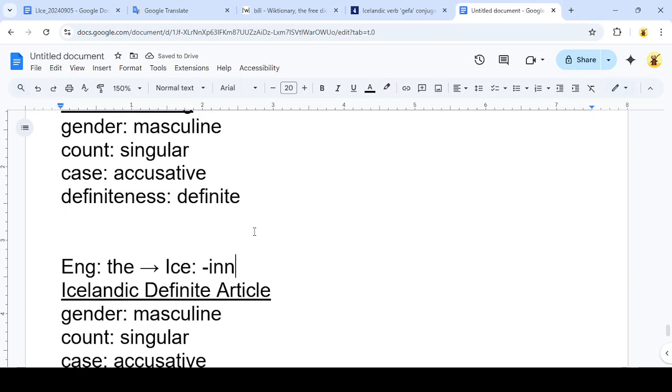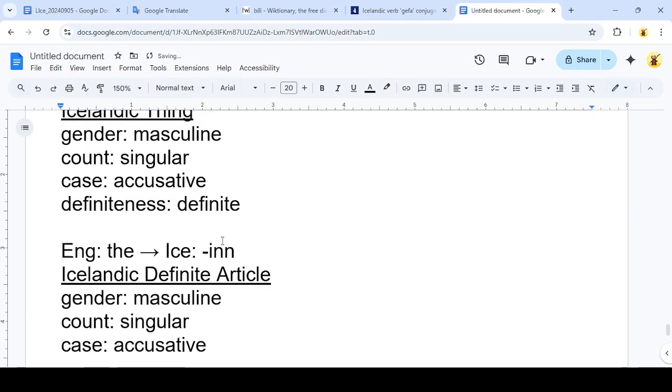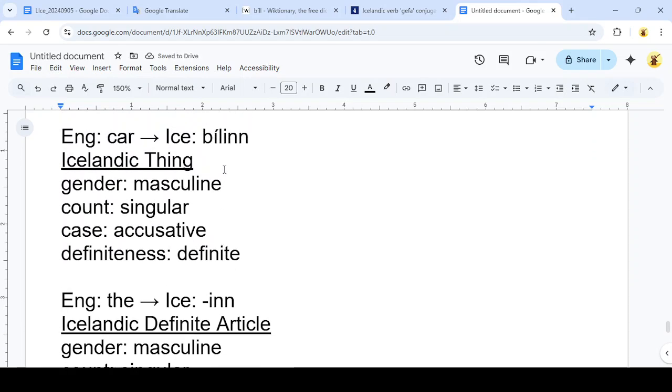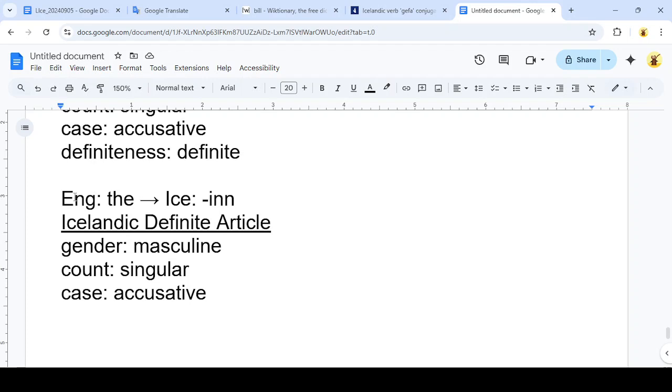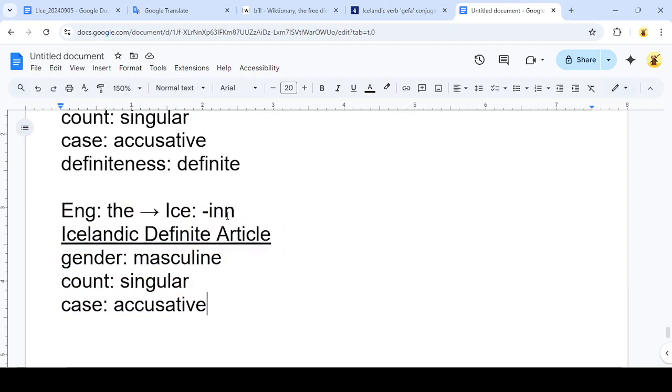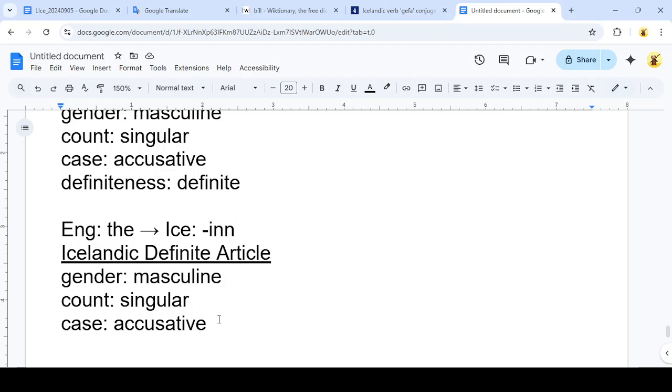And you can see that, as we just figured out above, the word for car when it's used in the definite sense already includes this dash inn suffix. It already has it built into the word. So there's going to be no extra definite article word for this translation. You can think about the definite article as being the suffix, which is how I think about it.